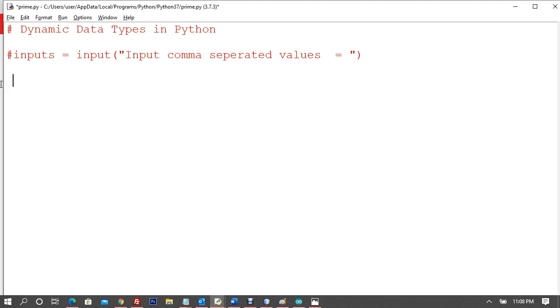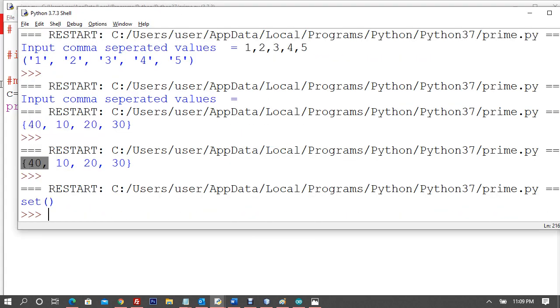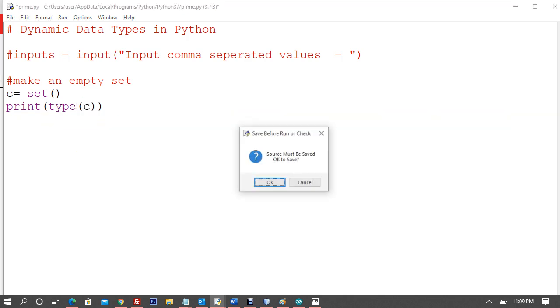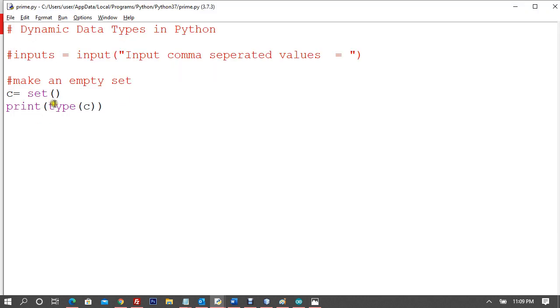And you may get this question: how do you declare an empty set? How do you make an empty set, right? So I'll say C is equal to set(). Now this is how we make an empty set. For example, if I say print C, you can see clearly you're getting a set, right? C is an empty set. Or you can say print type of C. You can clearly see that it is set, right? So this is how you declare an empty set. And then you can say pop values automatically. You know that sets are not iterable, as I have said already, right?